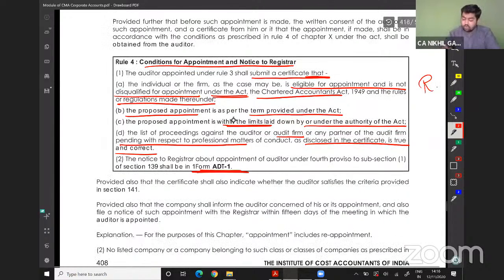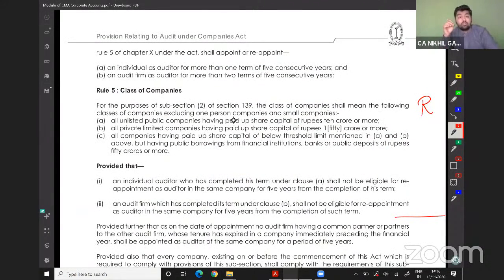And what were the types of companies for which the tenure for an individual is 5 years and for a partnership firm is 10 years? See, class of companies.